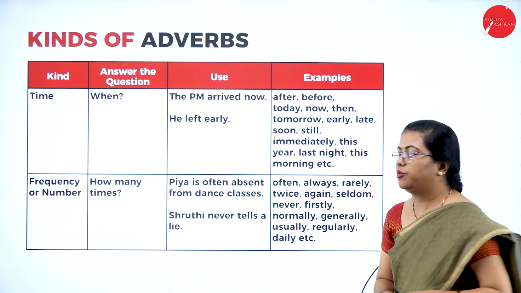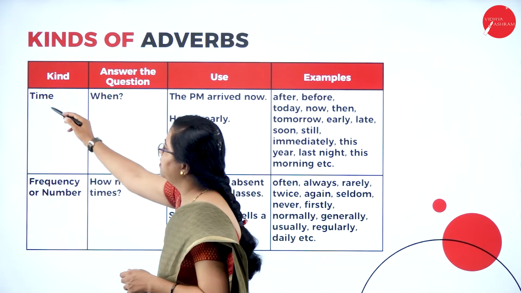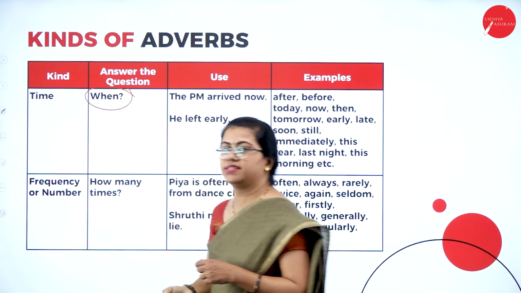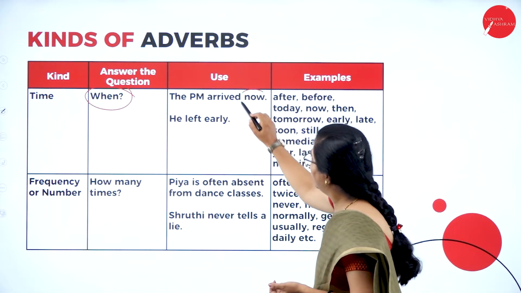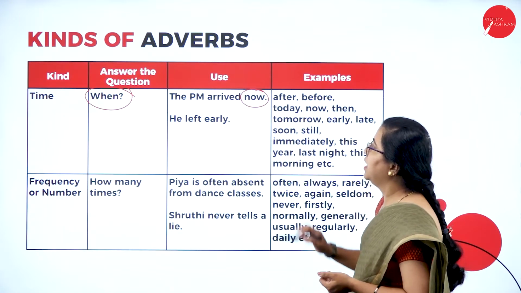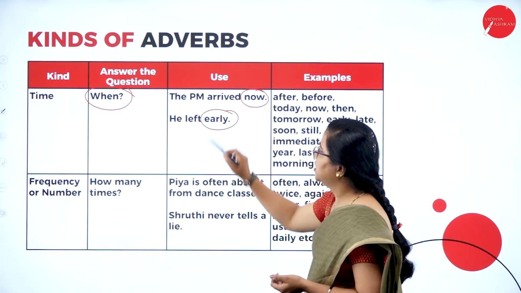Moving on to the next type of adverb, that is adverb of time. That tells when some work has happened, when some work has taken place. The PM arrived now. When did he arrive? He arrived now. He left early. When did he leave? He left early.